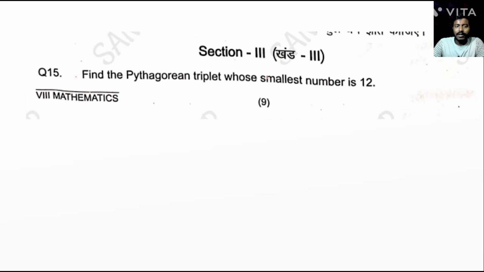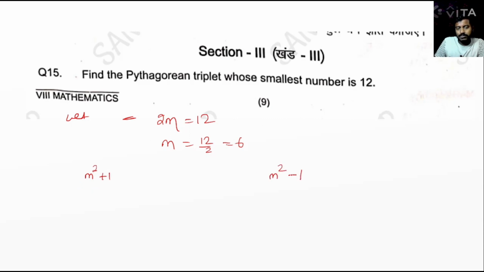Section 3. Find the Pythagorean triplet whose smallest number is 12. So let one Pythagorean number, that is 2m, is equal to 12. Find out m equal to 12 by 2, that is 6. Any doubt? So first we find m square plus 1, then we find m square minus 1.